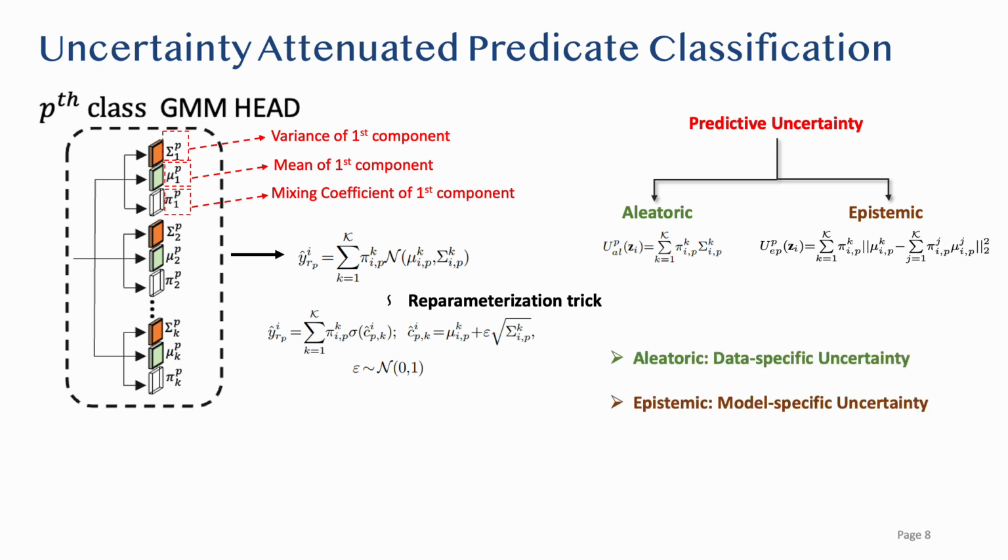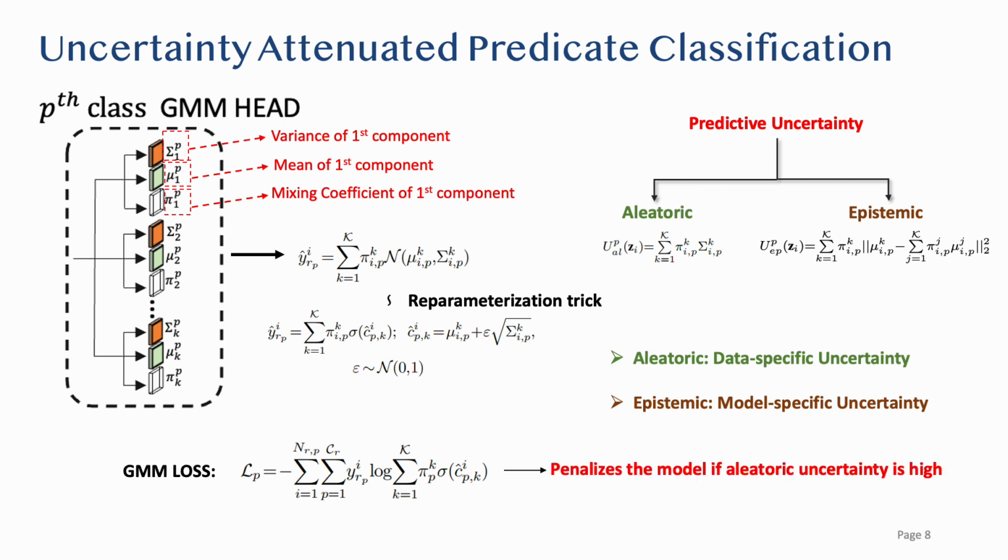The former is associated with the inherent noise in the data and is computed using the modeled variances of the k-GMM components. The latter, on the other hand, represents model uncertainty, which is exacerbated by the lack of data samples. The predicate classification loss, which is a sigmoidal binary cross entropy, incorporates this modeled aleatoric uncertainty. It thus penalizes the framework when the model predictive uncertainty is high, thereby attenuating the effects of noisy data. The entire framework is trained end-to-end by minimizing the following loss.